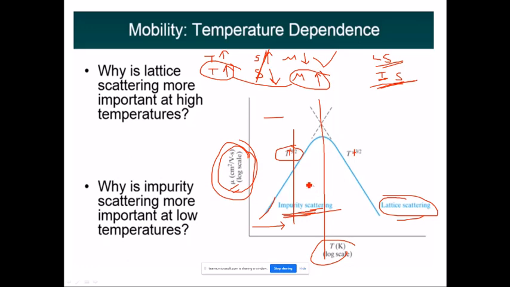Left hand side we have impurity scattering, right hand side we have lattice scattering. As temperature is increasing, mobility is increasing for impurity scattering, and as temperature again increases, what happens for lattice scattering? The mobility will decrease. Hence, we are seeing the graph is coming down.